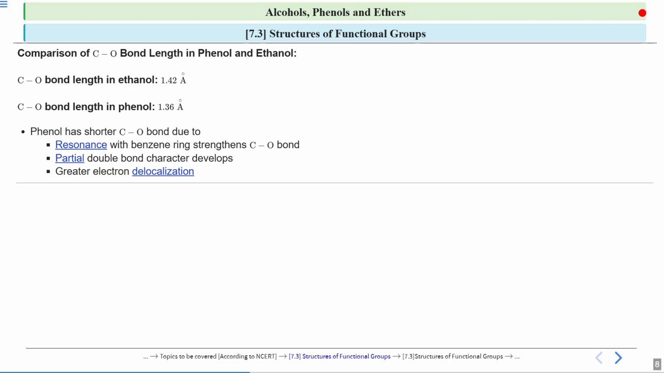But as we discussed, in phenol there is resonance, there is partial double bond character, and there is greater electron delocalization because the electron density on oxygen is not localized. Because of these three reasons, the carbon-oxygen bond length in phenol is less as compared to the carbon-oxygen bond length in ethanol. I hope now it is clear to you.